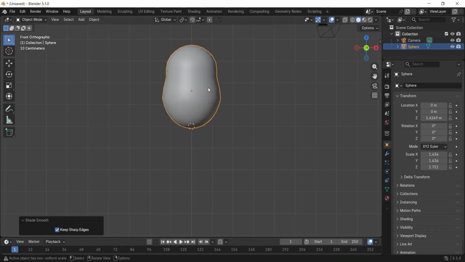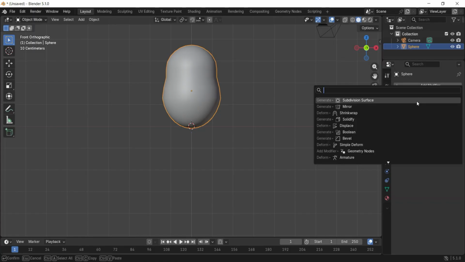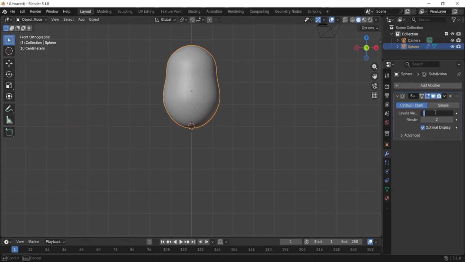Right-click and choose Shade Smooth. This makes it smoother, but it looks off. We will add a modifier called the Subdivision Surface Modifier. Set the viewport level to 2.